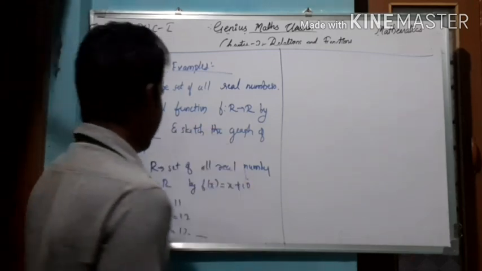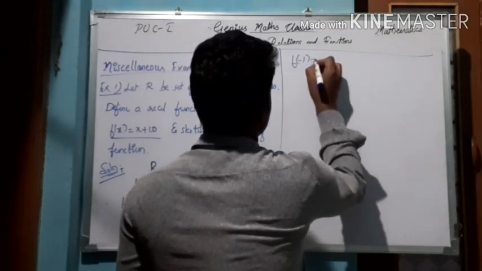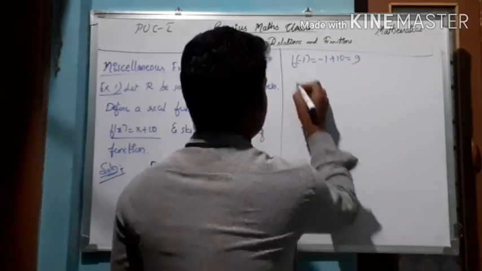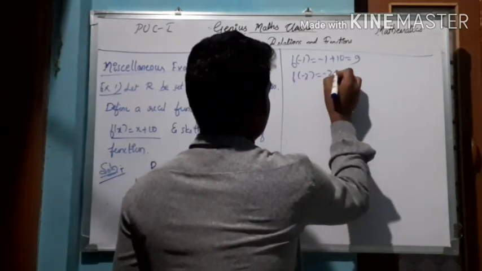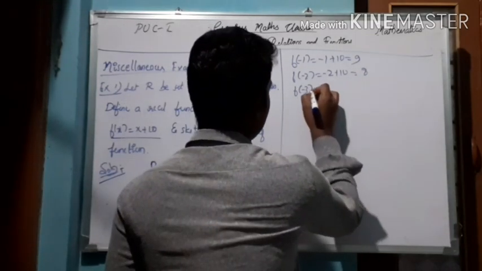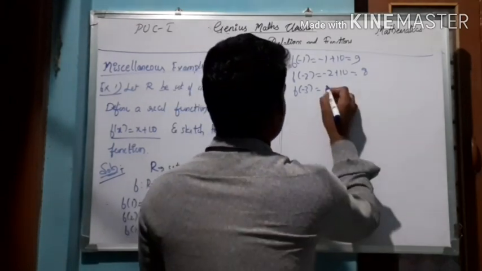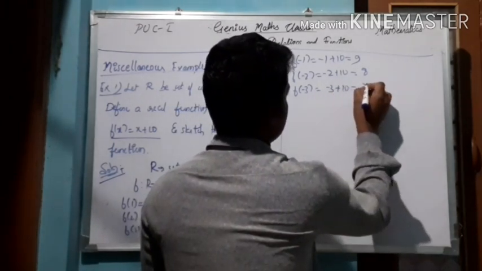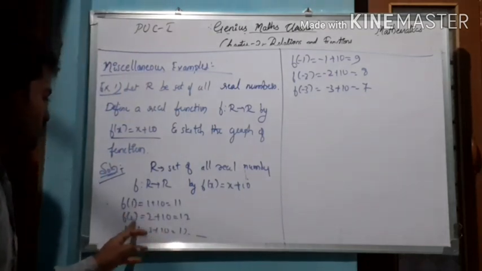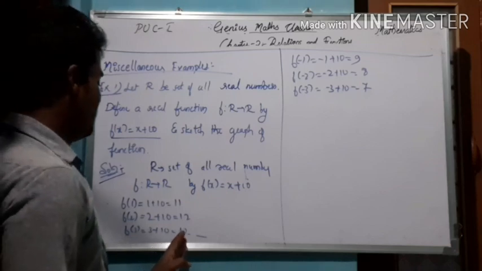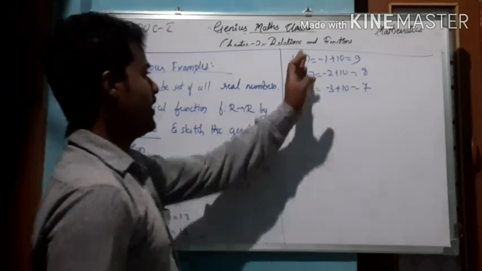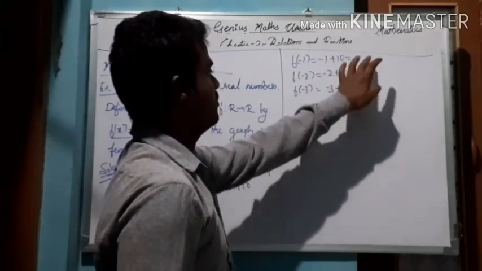Similarly, we come to the negative values. If you put f of minus 1, minus 1 plus 10 equal to 9. Okay, f of minus 2, we will get minus 2 plus 10 equal to 8, right? F of minus 3 is minus 3 plus 10 equal to 7. So when we are substituting positive values 1, 2, 3, we get numbers in increasing order. When we are substituting the negative values, we get a decreasing order: 9, 8, 7.